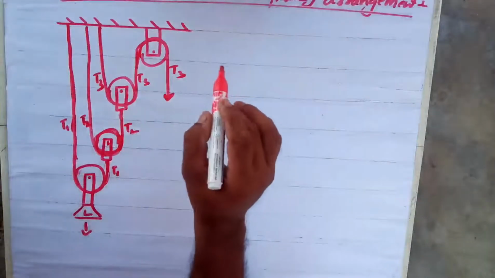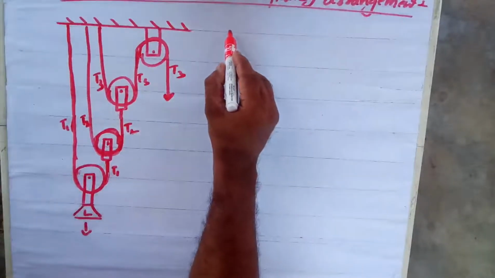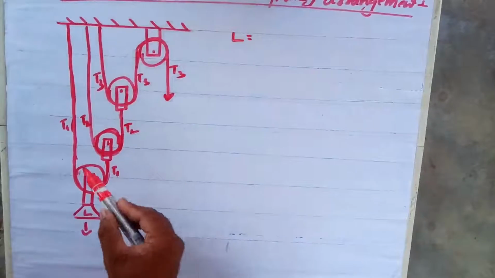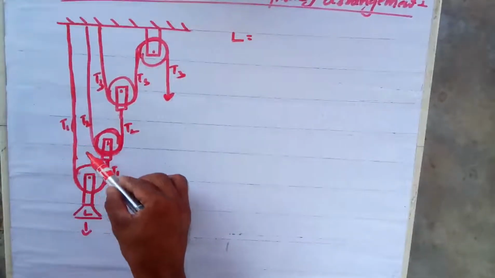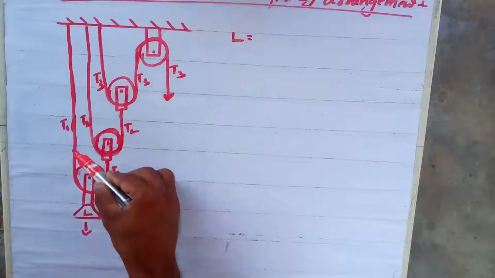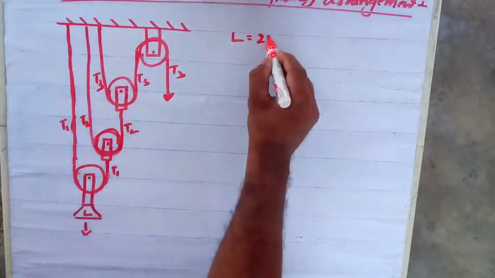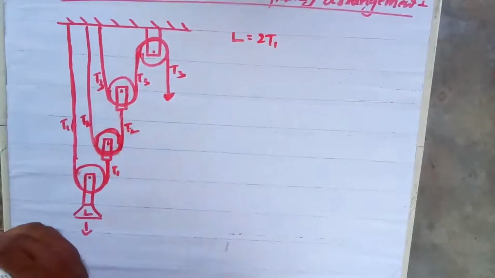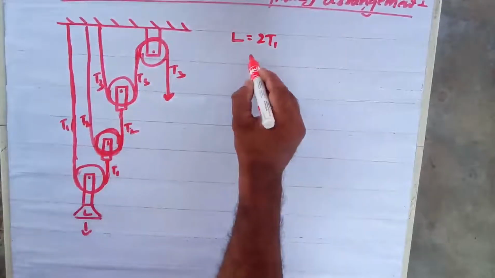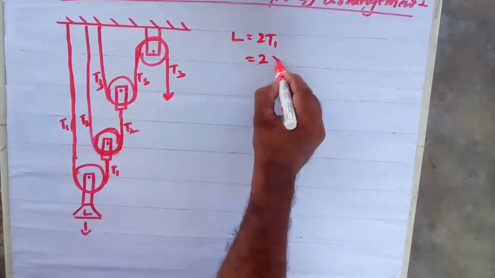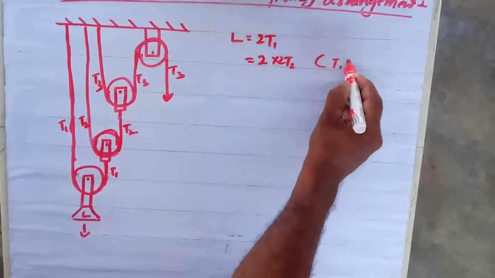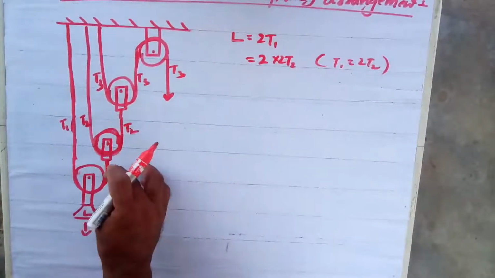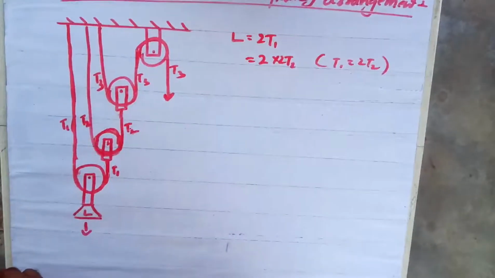See, first thing is the load. Load is lifted by how many? 2 T1s. Yes or no? I can write 2 T1. But this T1 is lifted by again these two T2s. So I can write 2 as usual T1 plus, I can write 2 T2, because T1 is equal to 2 T2. This T1 is single, lifted by this T2, no? That means T1 is equal to this T2. Yes or no?